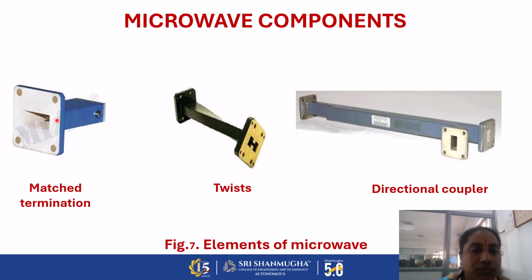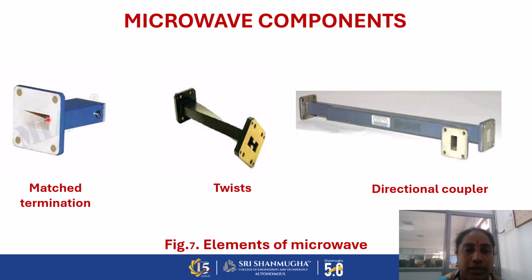The main function of the matched termination is to absorb the entire electromagnetic signal at the receiver side. It cannot destroy any energy in the transmission line, because it absorbs and stores the energy level in the entire microwave system. So that's why we are using the matched termination for all the elements.